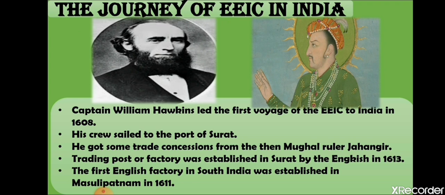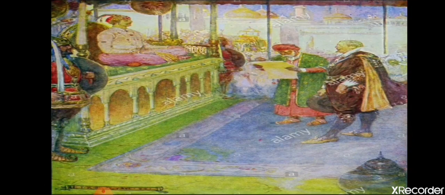After that, the English established their factory in South India, in Masulipatam in 1611. Like this, the English East India Company was able to establish the first two factories in India, while the company itself was established in 1608. Subsequently, the first factories in eastern India were established.